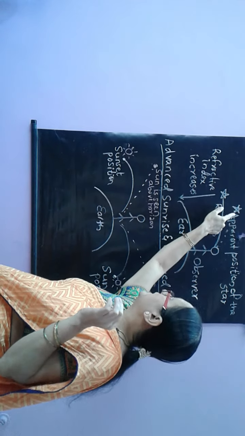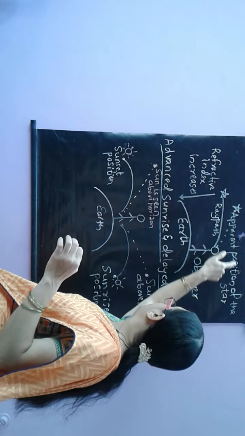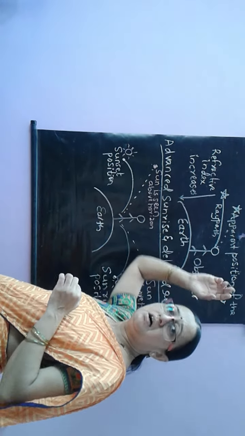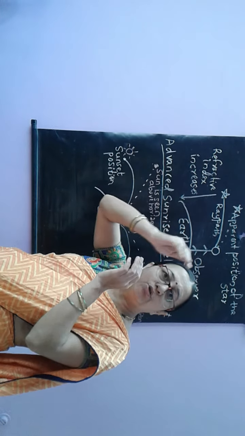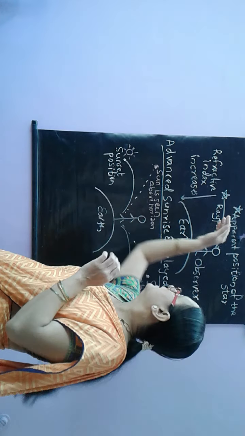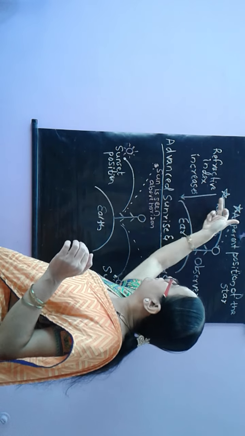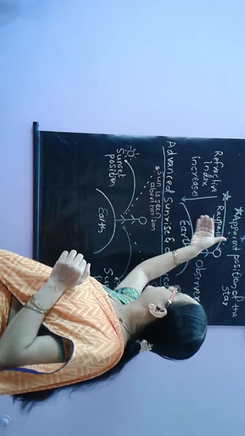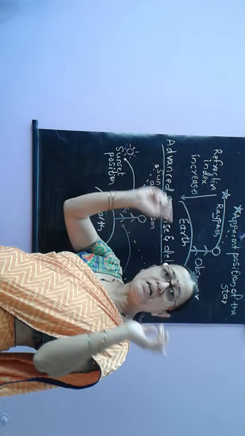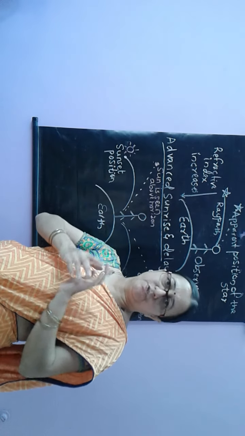This position, what we are seeing, is called the apparent position of the stars. All the stars are slightly at a lower position than they appear, and the main reason for this is the increase in the refractive index due to different densities of gases which are present in the atmosphere.